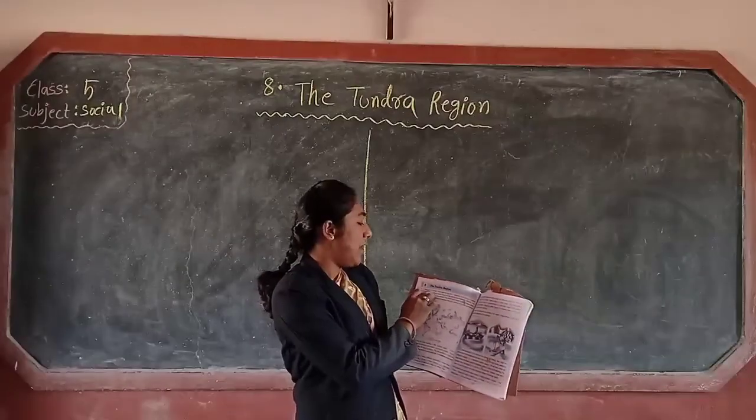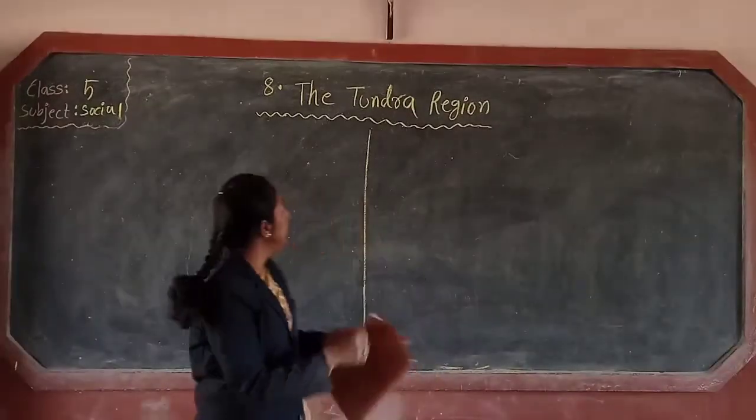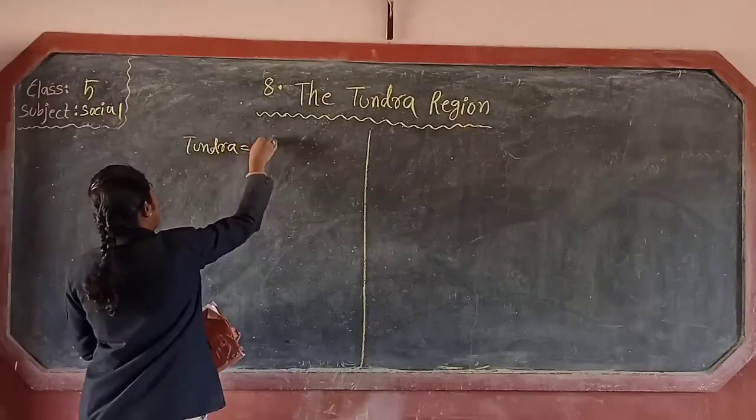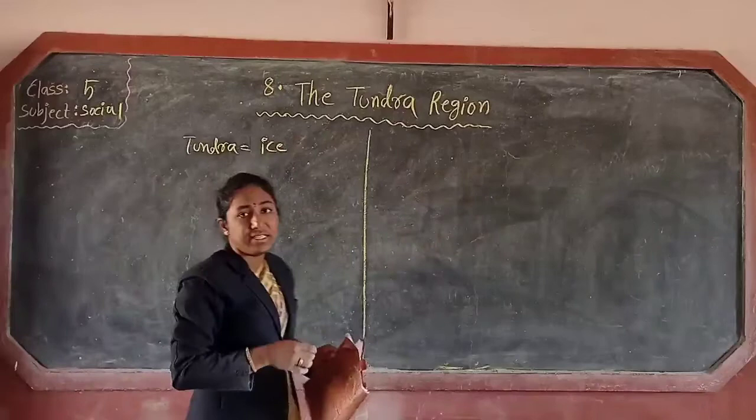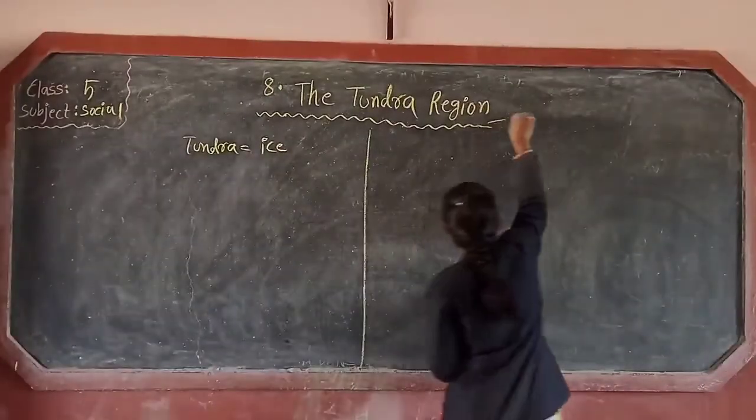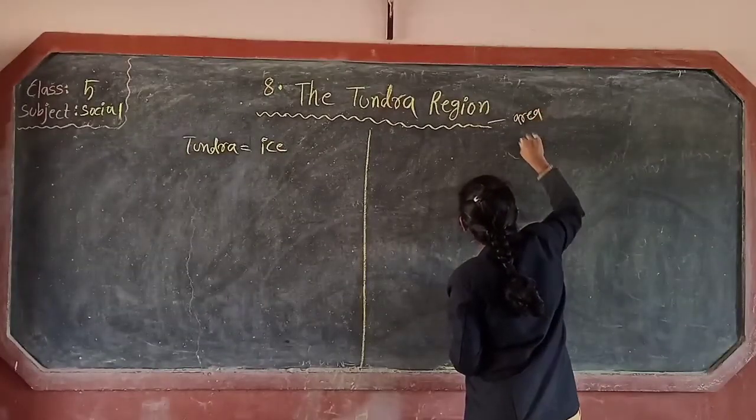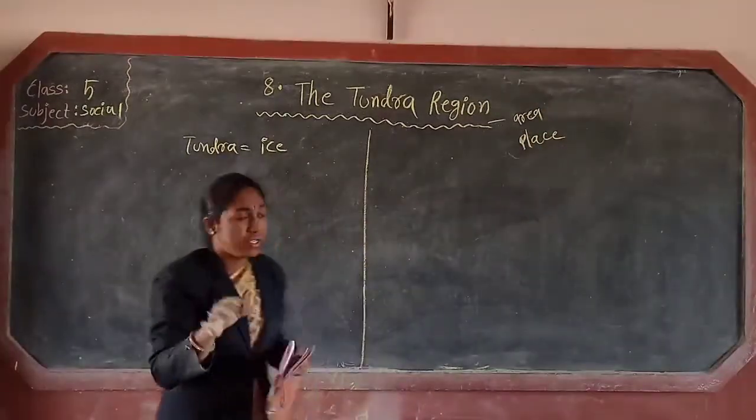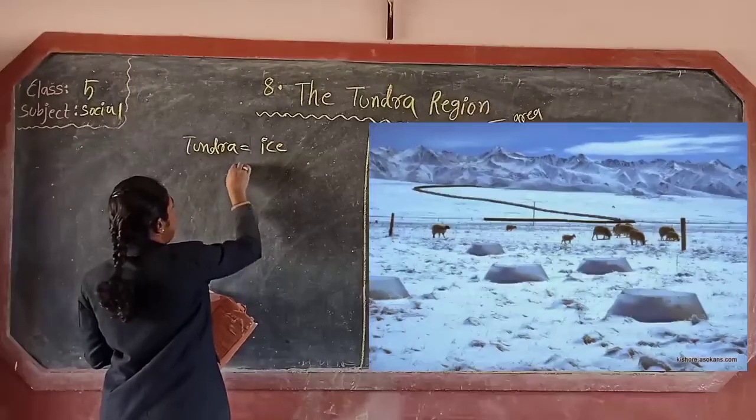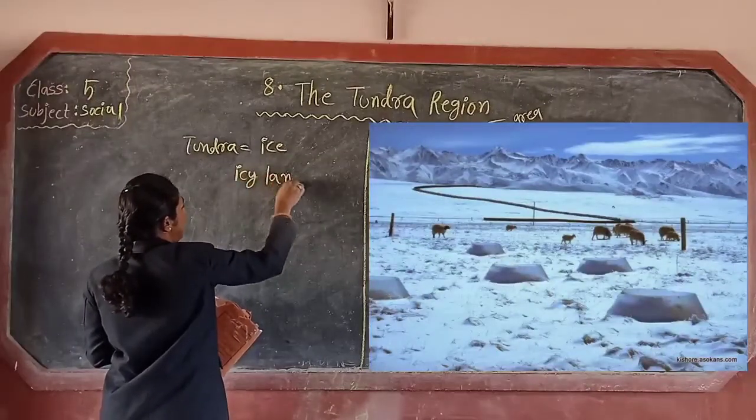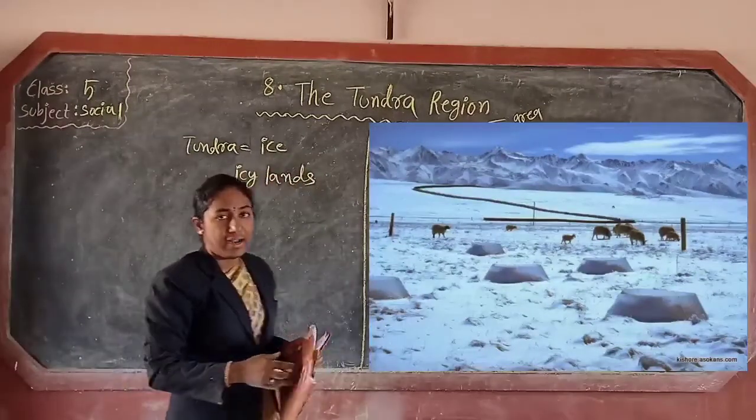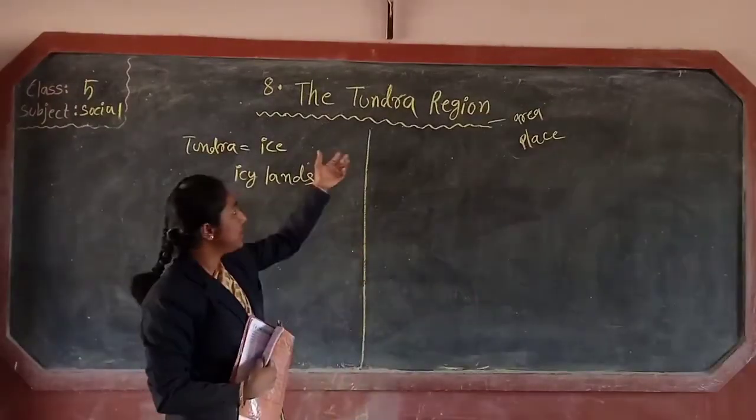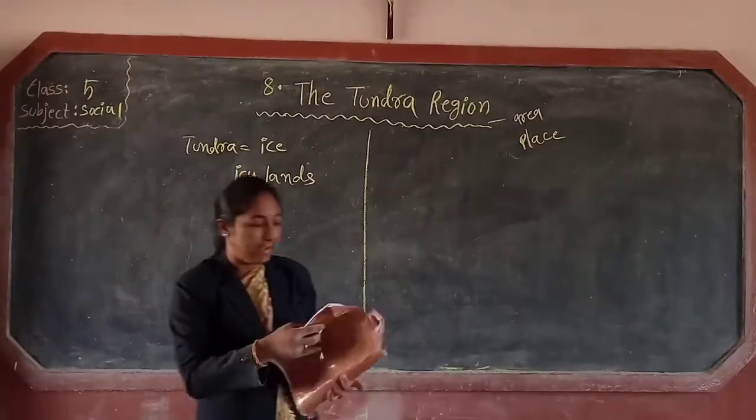The tundras are icy lands. Actually, tundra means what? Ice. So the tundra region means, as I have already told you, an area or place. So the tundra region means these are icy lands. Which lands, children? Icy lands. Savanna region means grasslands. So like this, tundra region means icy lands.